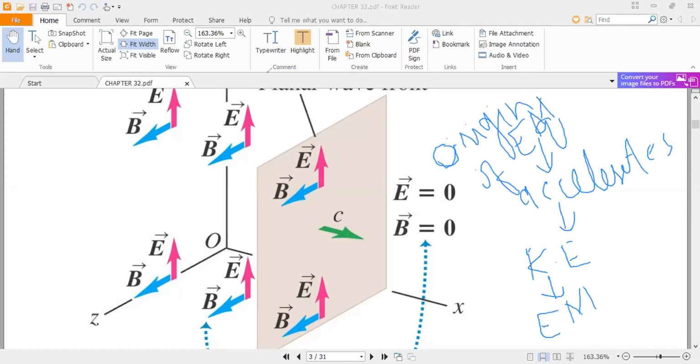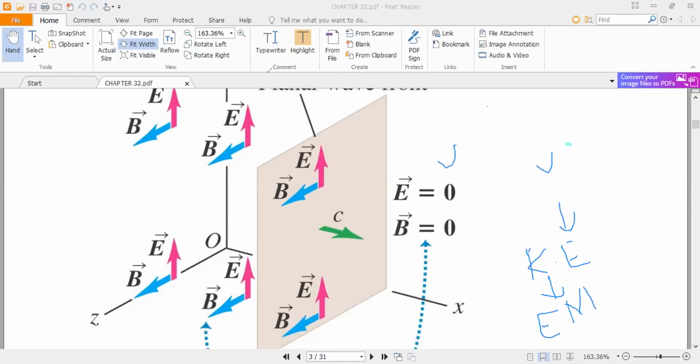So when charges accelerate, their kinetic energy changes, and it is converted into electromagnetic waves. They can be produced by changing currents.